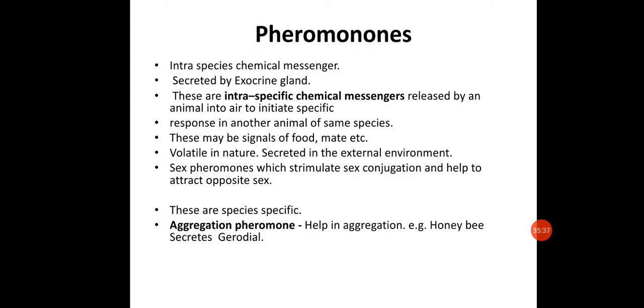Okay, these are called pheromones. These are mainly secreted by the exocrine glands, because the endocrine glands will be secreting into the blood, but these do not need to be secreted in the blood. So they are secreted by the exocrine glands. You may note down the pheromones are secreted by the exocrine gland.